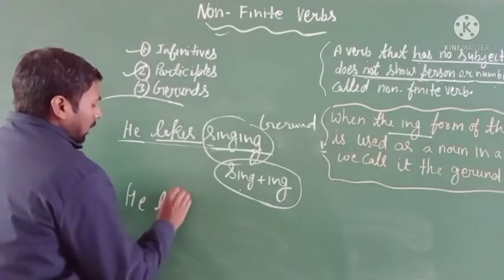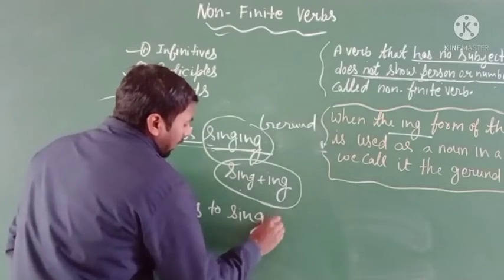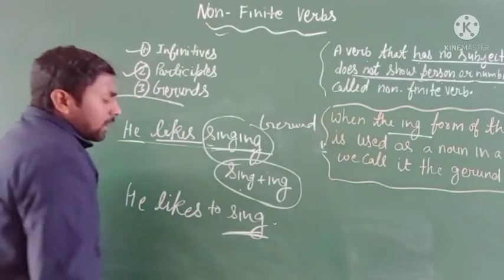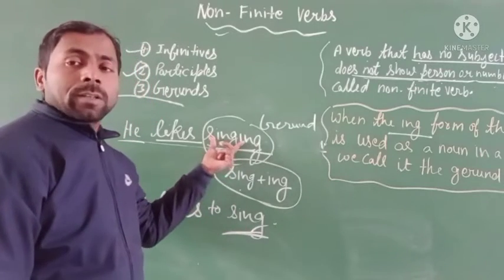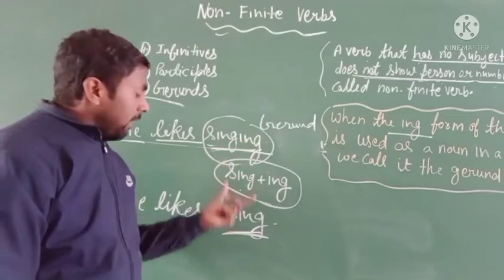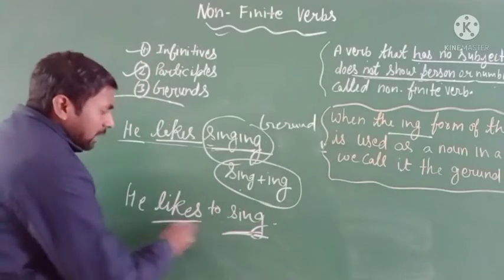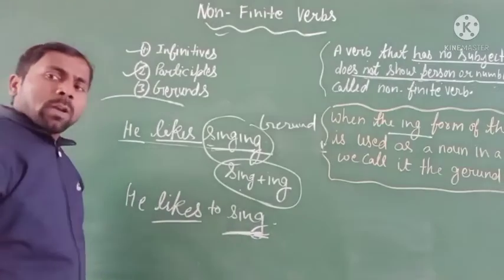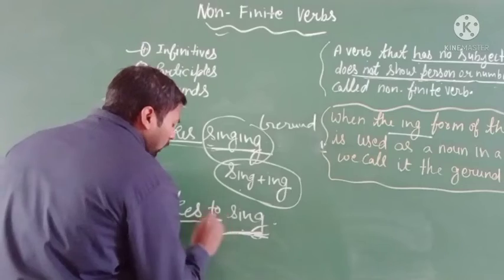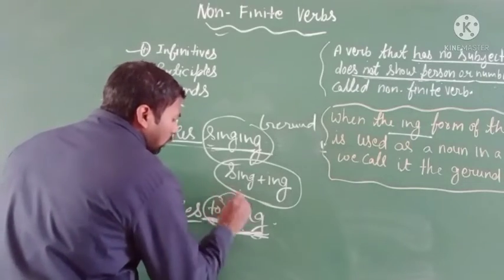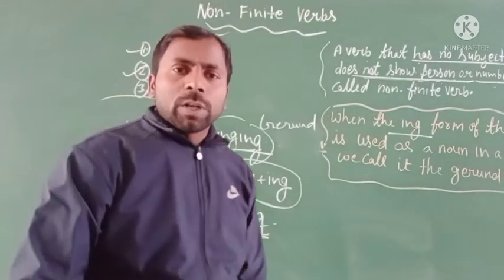But: he likes to sing. In this sentence, sing is used without ing, so it is not a gerund. It is an infinitive. Why? Because here likes and sing are both verbs, and this verb is used with "to", so it is an infinitive.